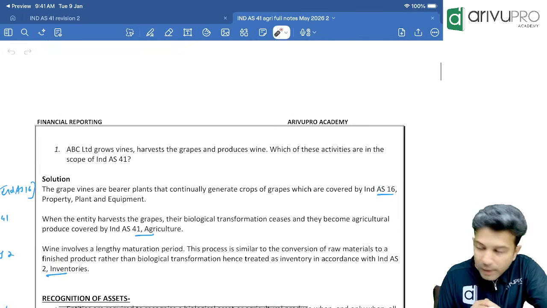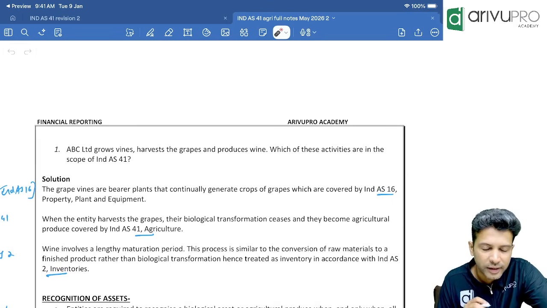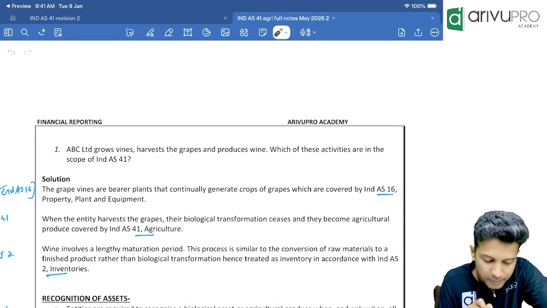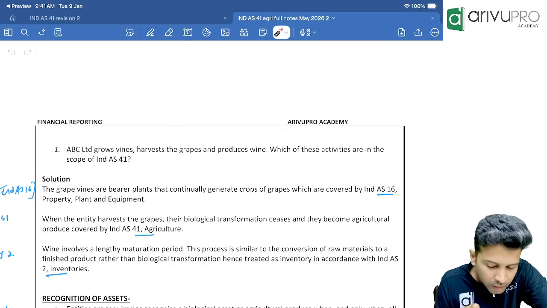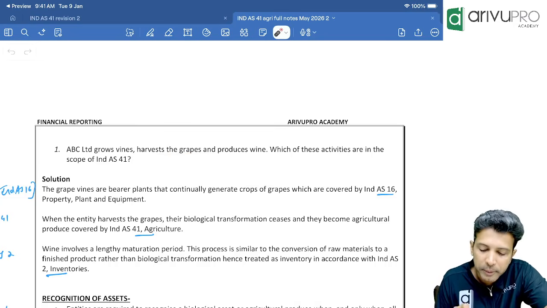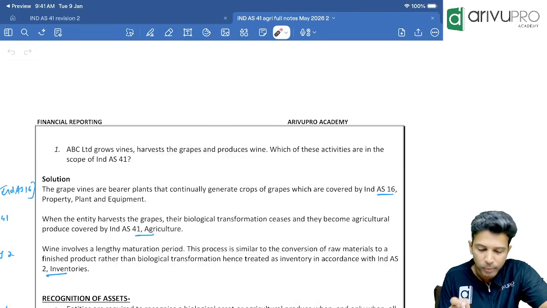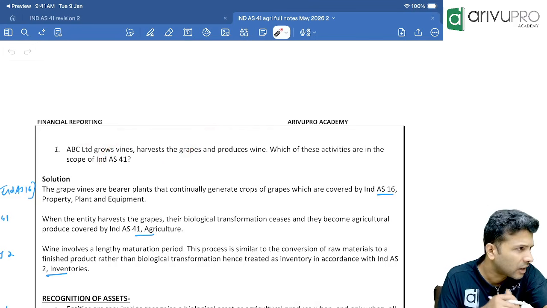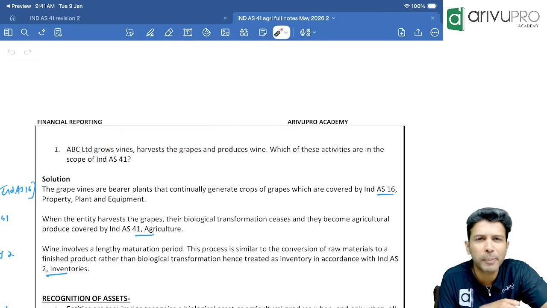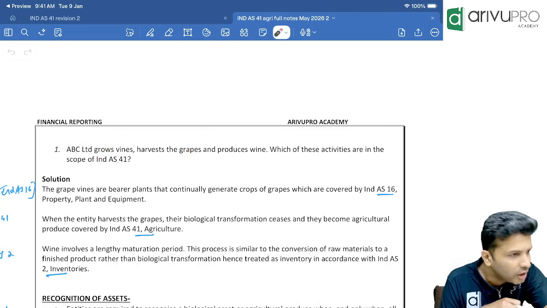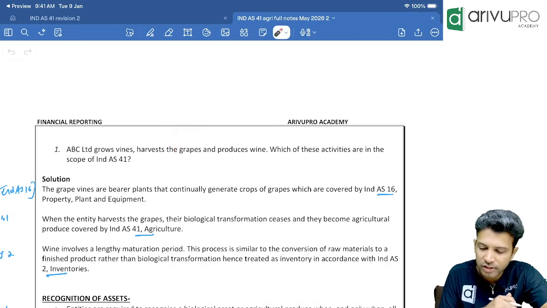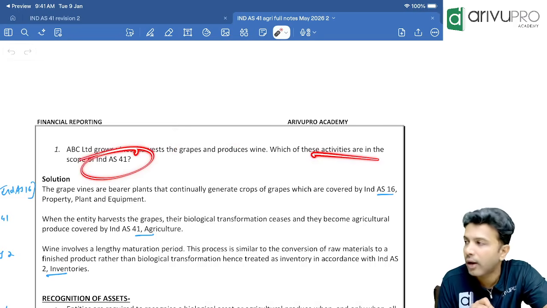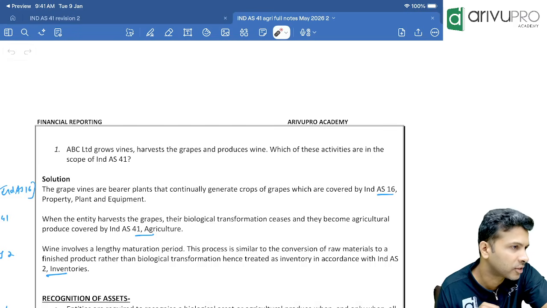Now you tell me, people. One question is there. Observe and tell me which standard will apply for which activity. ABC is growing a vineyard. It harvests the grapes and produces wine. Basically, they are growing the grape plants; that only we call a vineyard. From the grape plant you are getting grapes, and using grapes they are producing wine. This is the activity the company is doing. Now which activity will fall under the scope of Ind AS 41, they are trying to ask.